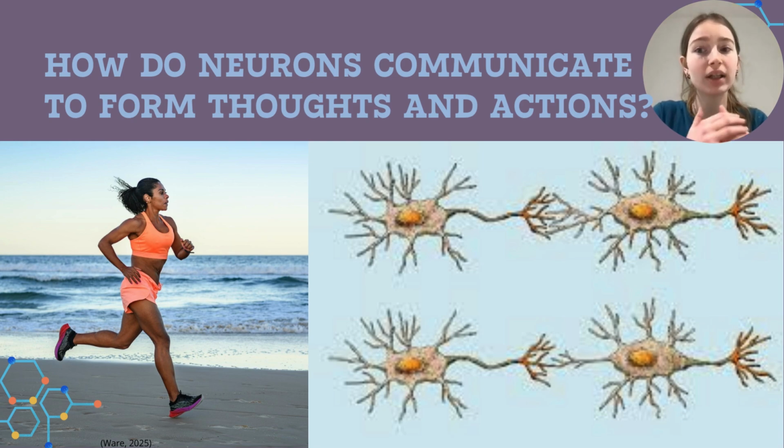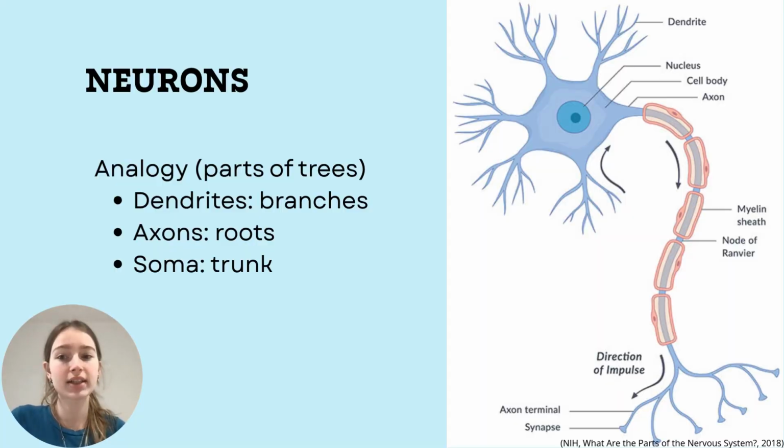Some signals are only active in the brain but can send signals to every cell through the PNS. Thoughts and actions are created from neurons talking and relaying information to each other, which creates responses in the body. These responses can be movement of the body due to muscle contractions or feelings due to chemical release in the brain. A neuron has three main parts which can be compared to trees.